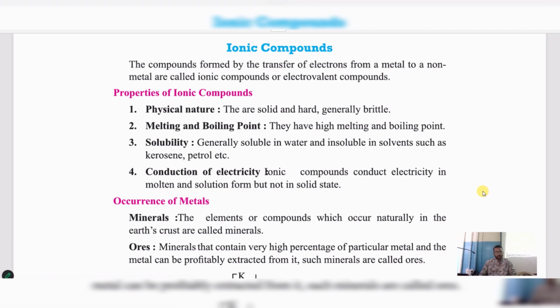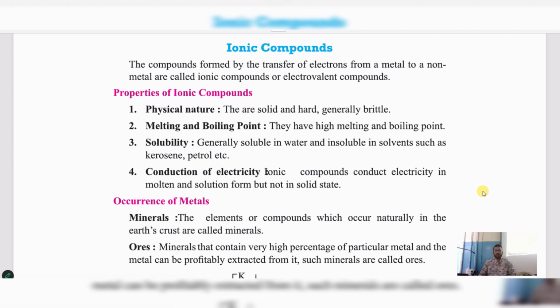My dear students, today I am going to continue with the chapter of class 10 metals and non-metals. In our previous class, we have discussed what are metals and what are non-metals, and we have found the difference between metals and non-metals, and also we have gone through the physical properties of metals and non-metals. Along with that, we have discussed how the metals behave when they react with some other elements.